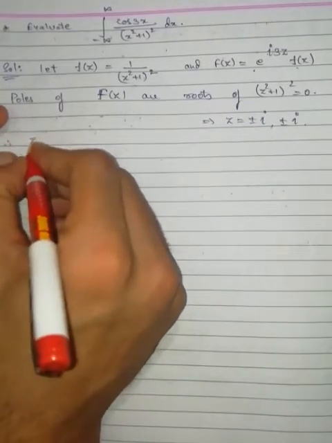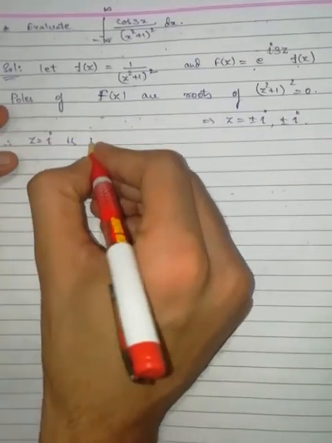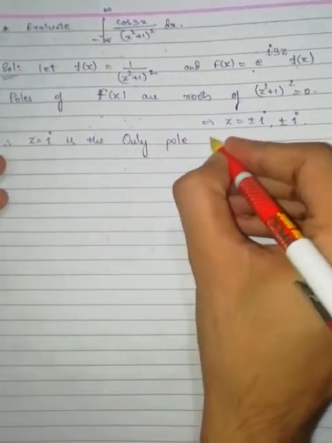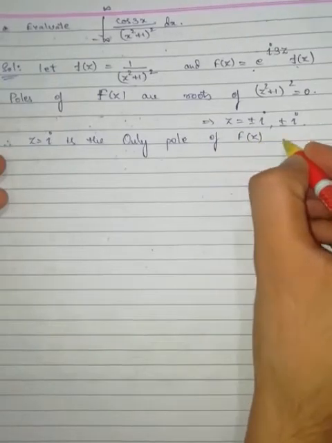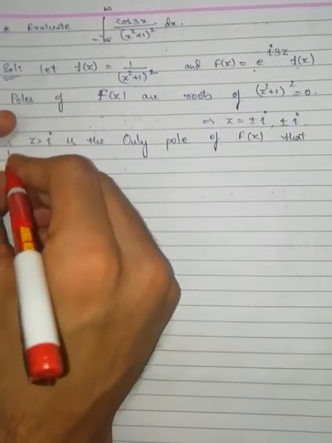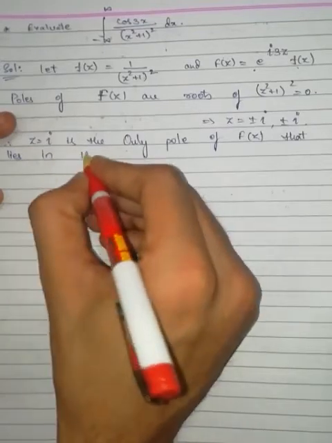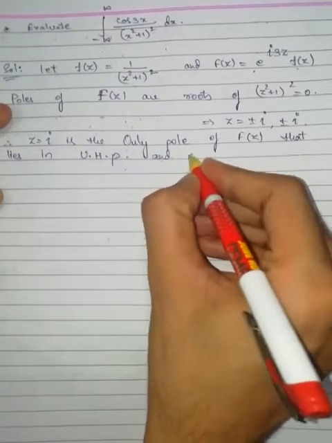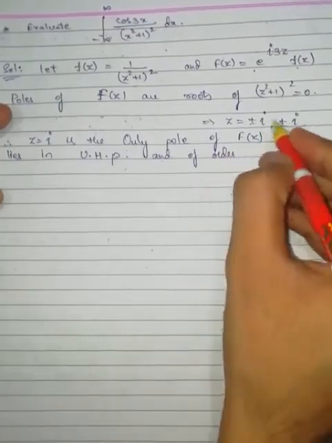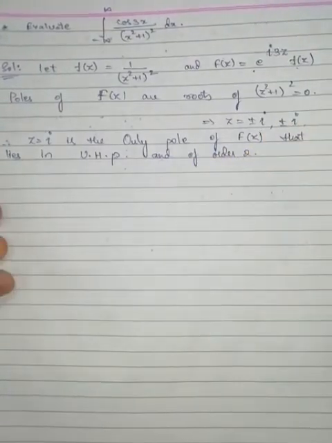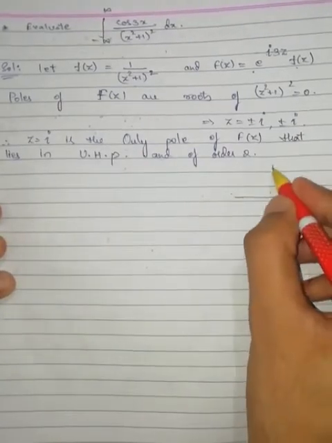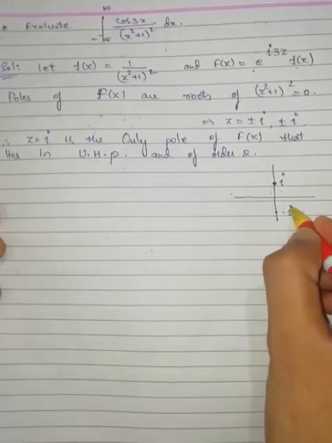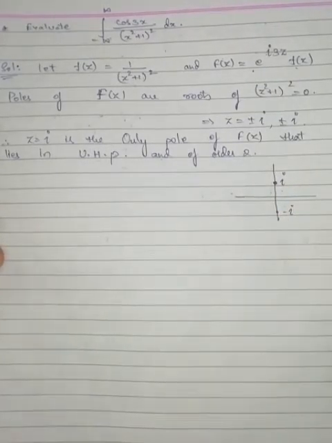Therefore, z is equal to iota is the only pole of capital F of z that lies in the upper half plane and of order 2, the number of times it has been repeated. Only plus iota lies in the upper half plane.